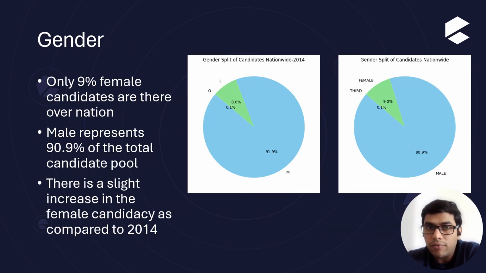Moving on. Now we all know gender diversity is very important in any area of work, but unfortunately our political system is slow in adapting despite the government policy of pushing increased participation of female candidates. But there is a sliver of hope. As we can see, there is a very slight uptake of women's participation in the 2019 election as compared to 2014.